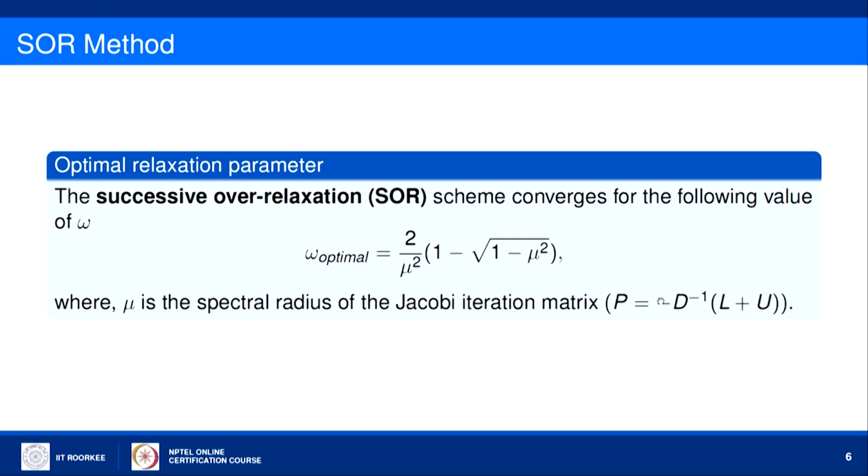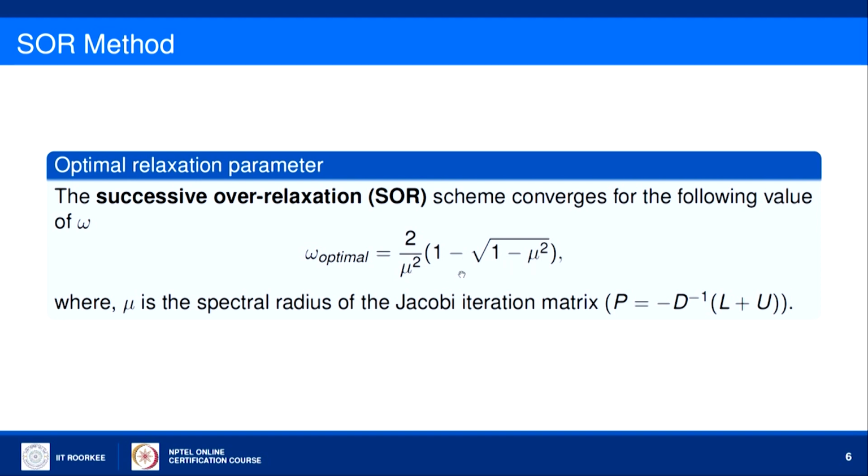Calculate all the eigenvalues of this, and the eigenvalue bigger in magnitude will be the value of mu, the spectral radius of this iteration matrix P. Once you have mu, you can calculate the optimal value of omega using this formula.